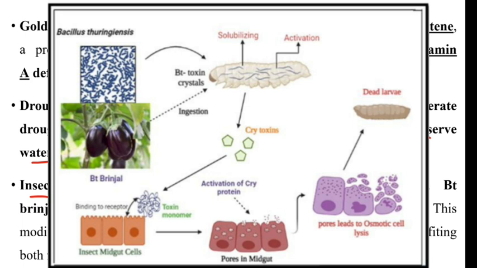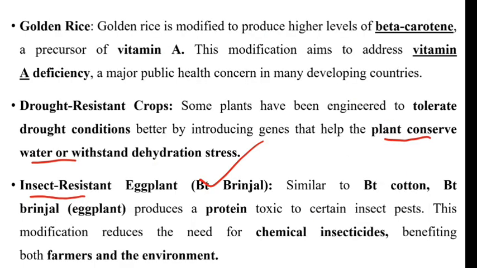The gene which is responsible for insect resistance is taken from the Bacillus thuringiensis bacterium, which is a soil bacterium, and it is inserted in these plants, which can make the plant insect resistant to overcome the infection by bollworm. So we can produce insect resistant brinjal and insect resistant cotton plant.